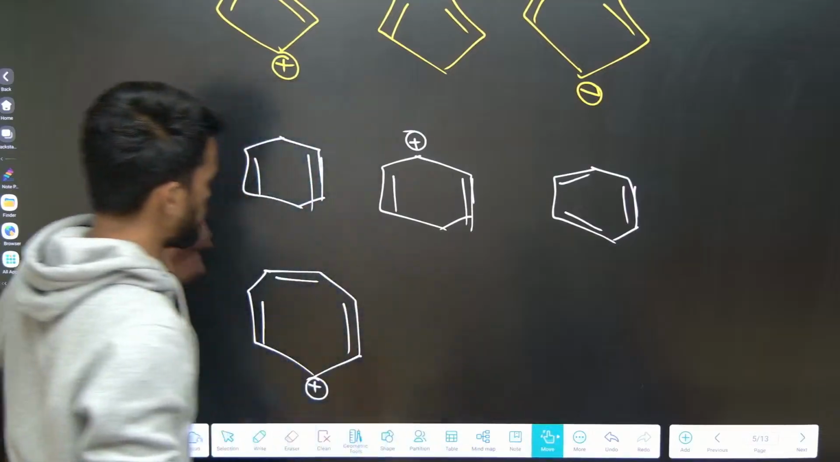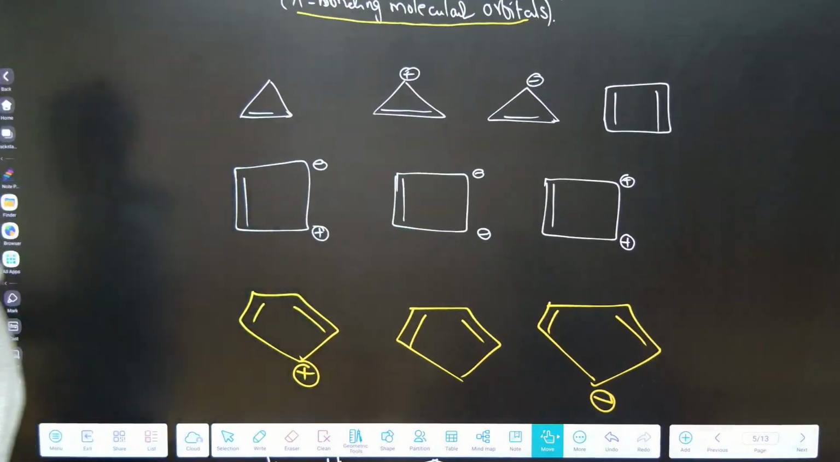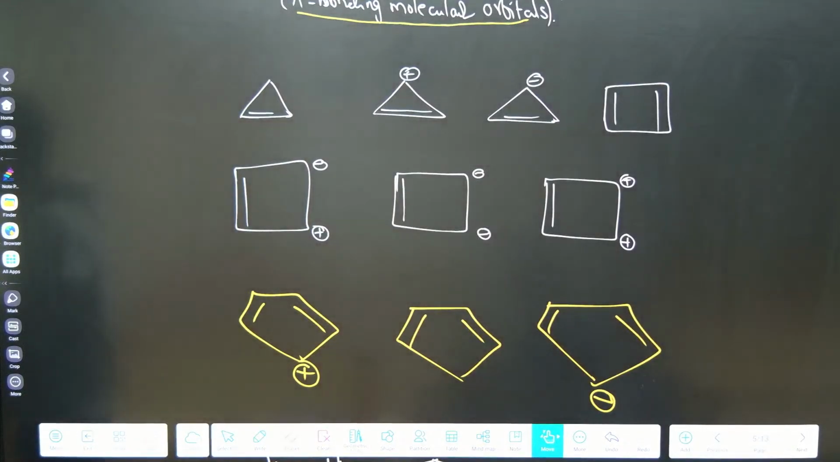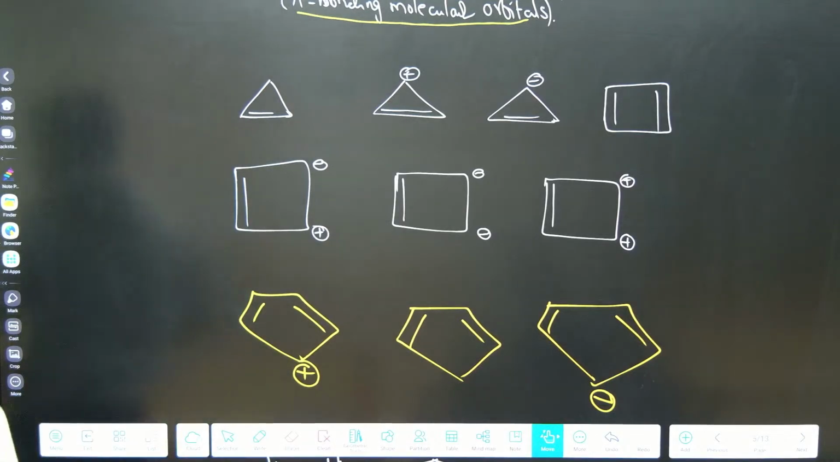Up to here let us try once first of all. Tell me, the first one, what is the nature of the first compound? Tell me whether it is aromatic, non-aromatic or anti-aromatic. Anyone in the chat box can answer me this.